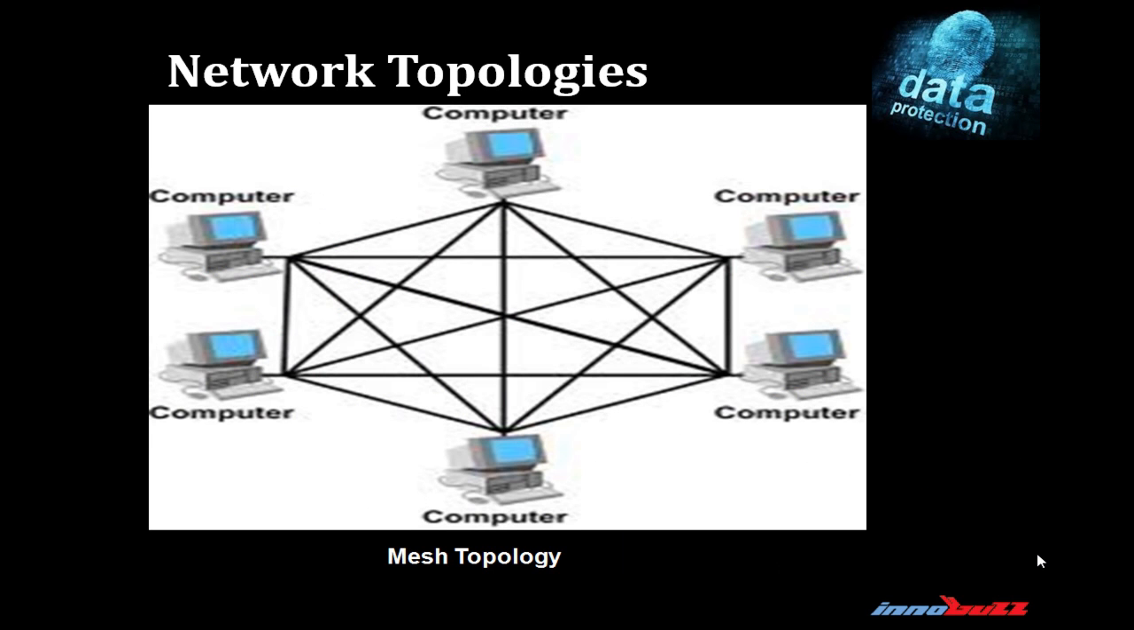Fifth one is mesh topology. In mesh topology, each and every computer is connected to all the remaining computers. You can see the diagram. Mesh topology is quite stable but an expensive topology. We can say it is the robust topology.